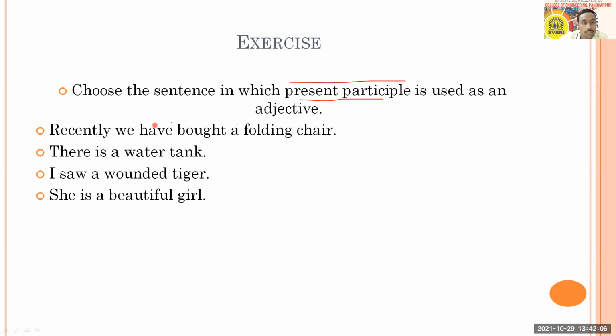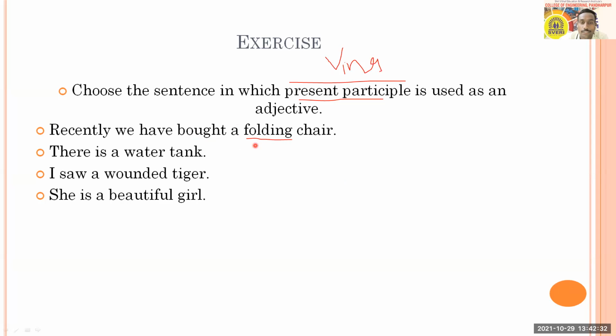Okay, so pay attention. Present participle means what? That verb with ing form, that we call it present participle. So I hope that all you might have got a clear idea about answer. So which answer the people will choose right now? Yes, all of you are right here. That present participle is this sentence: folding chair.